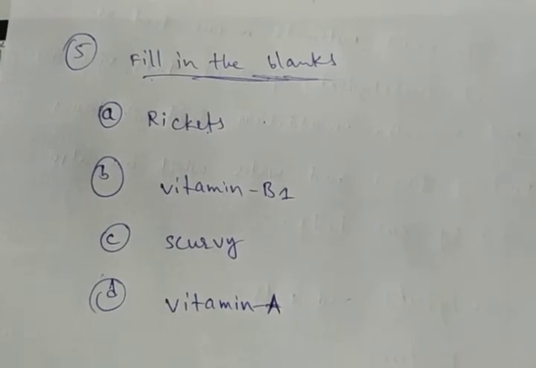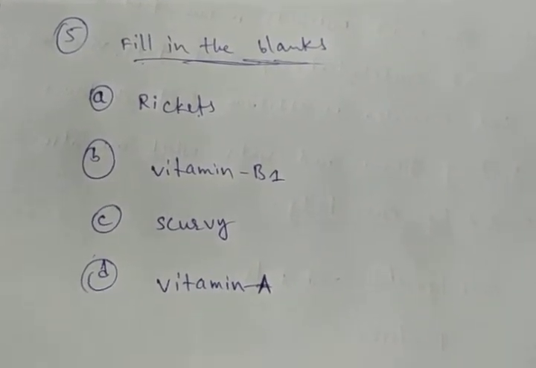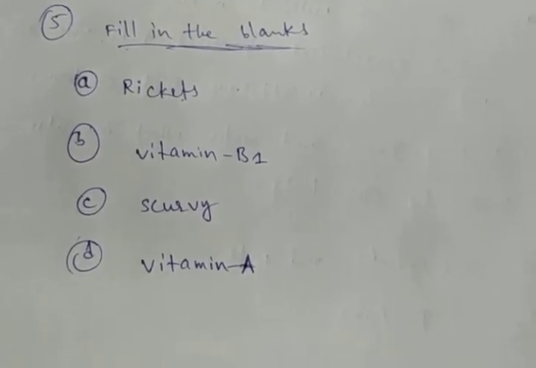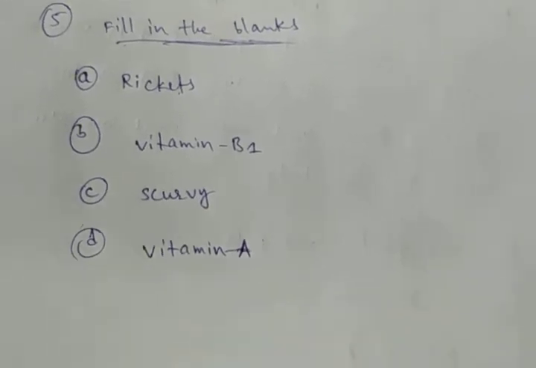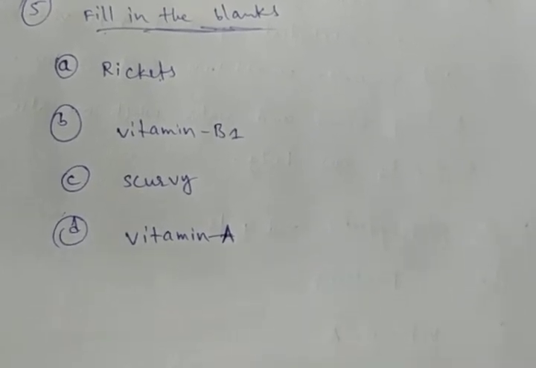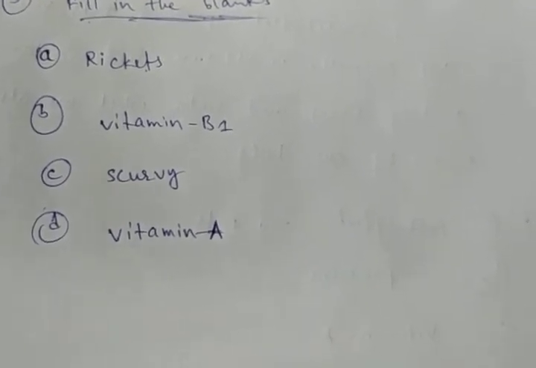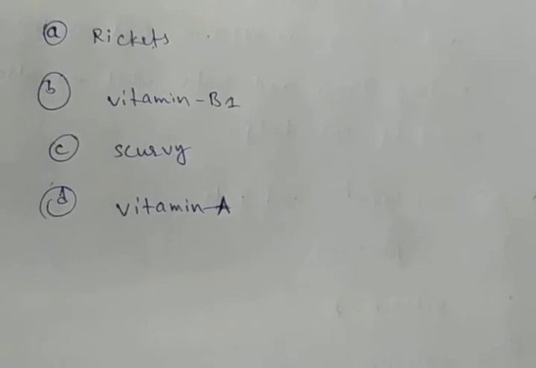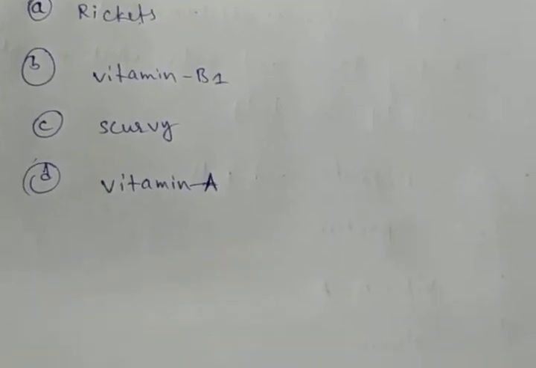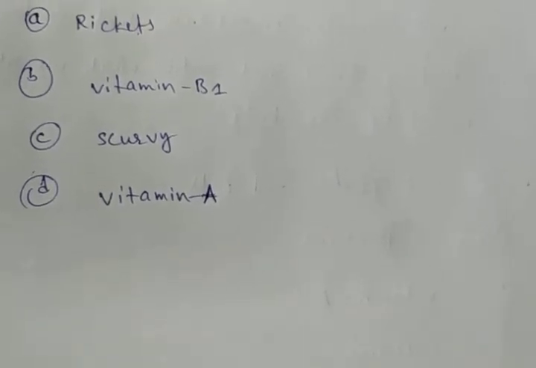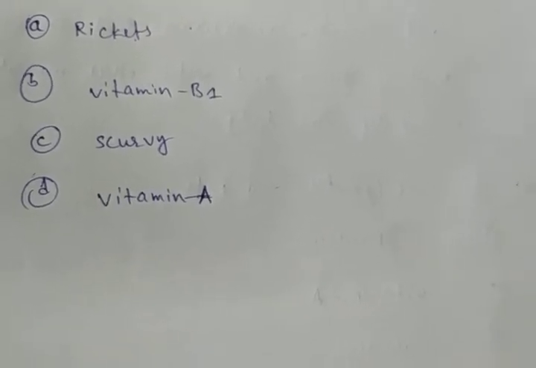And one project and activity is there. Prepare a diet chart to provide balanced diet to a 12-year-old child. Okay, 12-year-old child. What are the diets? The diet chart should include food items which are not expensive and are commonly available in your area. With those food items you can prepare a chart.